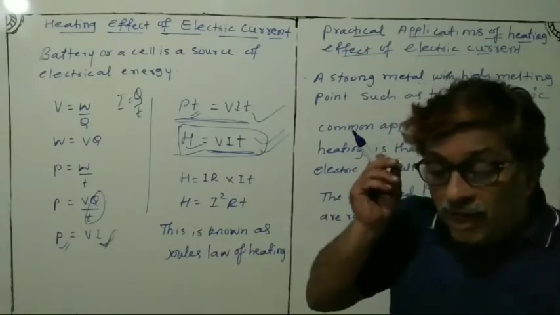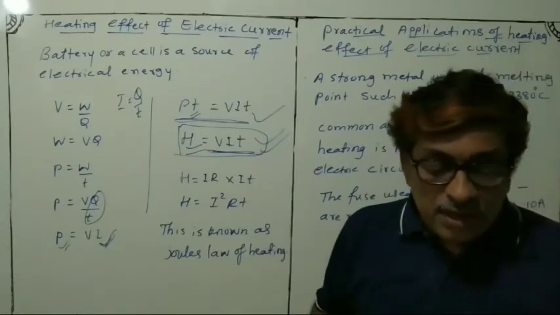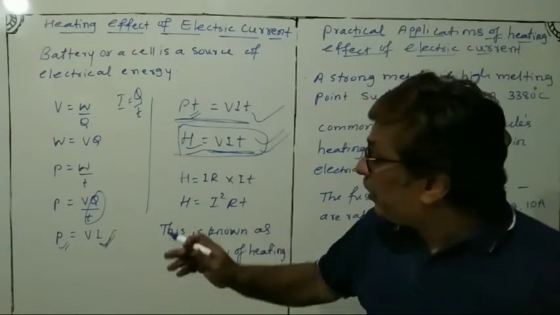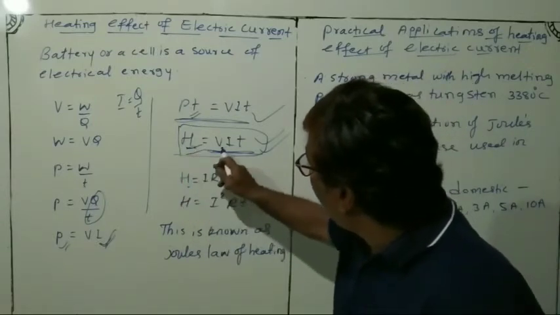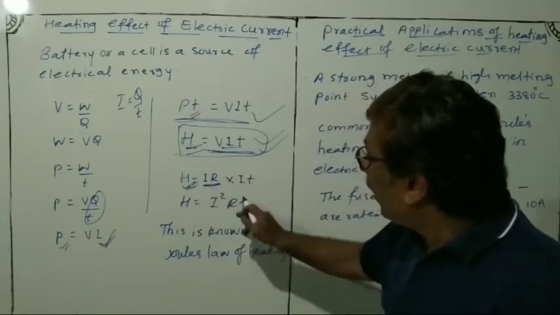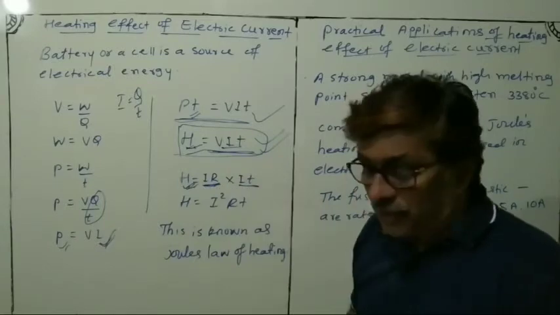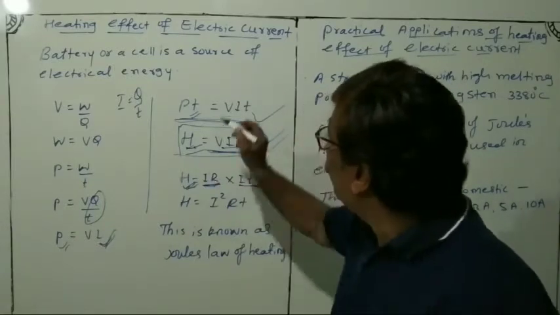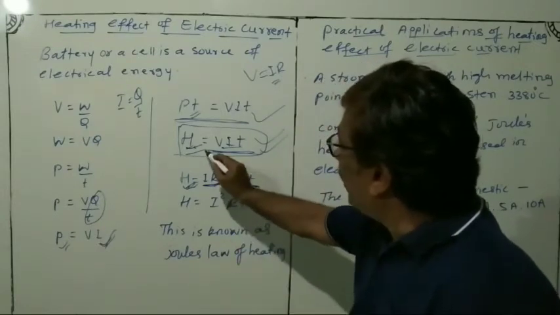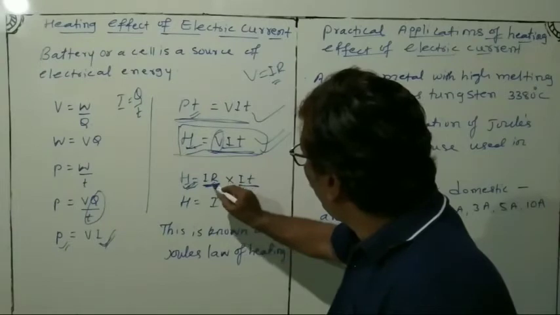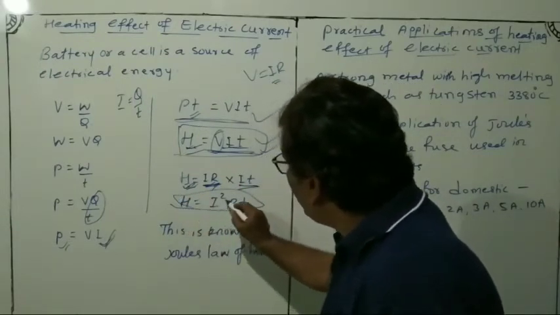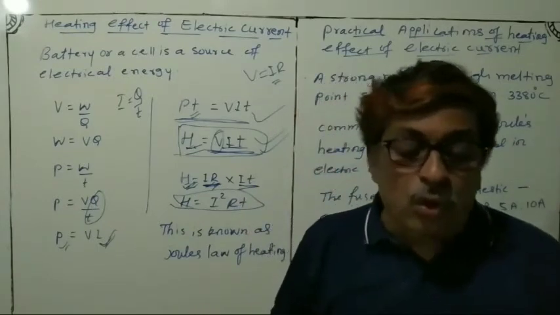Okay, now applying Ohm's law here. This is known as Joule's law. Whatever H is, it will be VIT. You know that V is equal to IR, you learned. So H is equal to IR times IT. So H is equal to I square RT. So this is Joule's law.